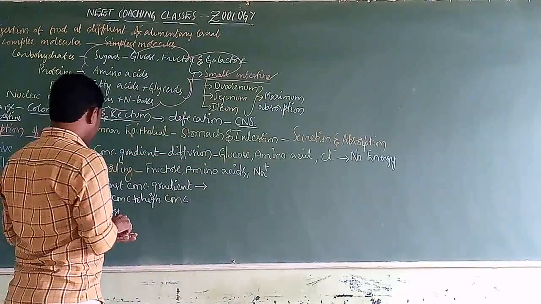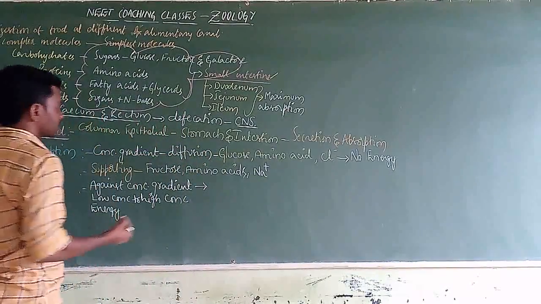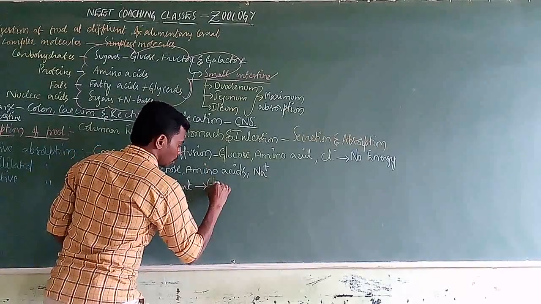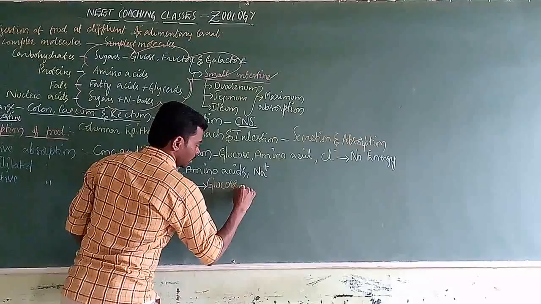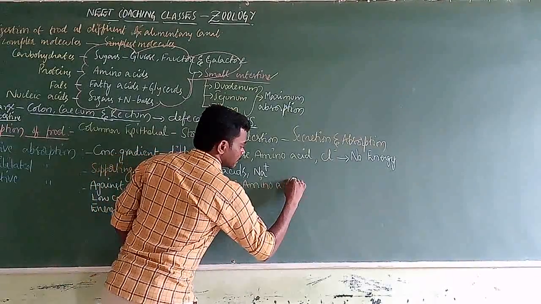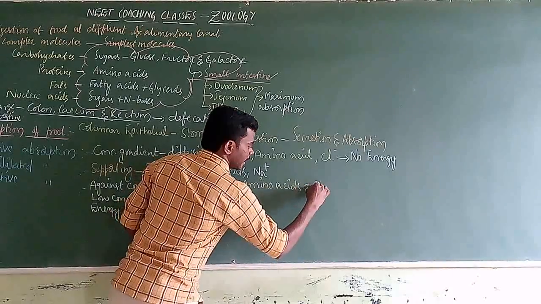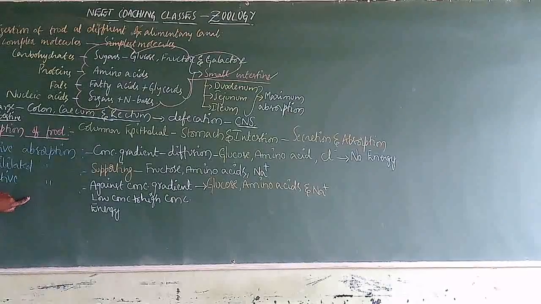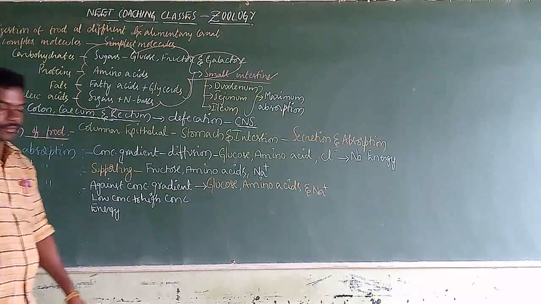The molecules that exhibit this are some monosaccharides like glucose, amino acids, and Na plus ions, which exhibit active absorption.